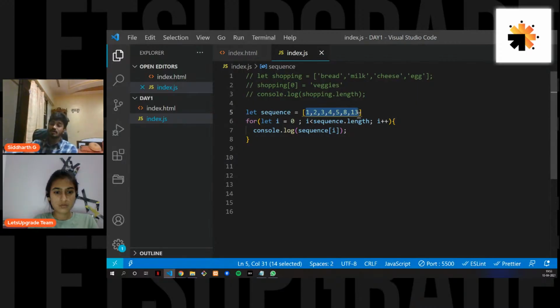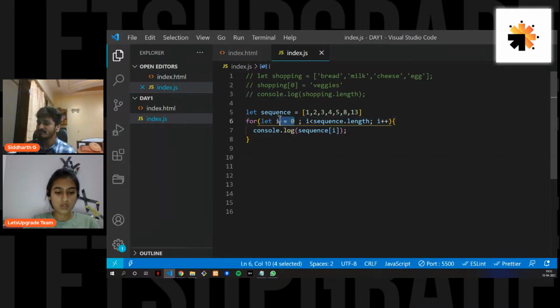So now comes the looping part. Why have I implemented this? Because yesterday we couldn't complete most of the things. We were planning to finish the loops yesterday also. So I'm giving you a brief and simple example to start with. I have just created an array called sequence over here. Now this is the loop that we are going to run. What is a for loop? A for loop runs on initialization, a condition, and if you want, the increment. These three are optional parameters of the for loop.